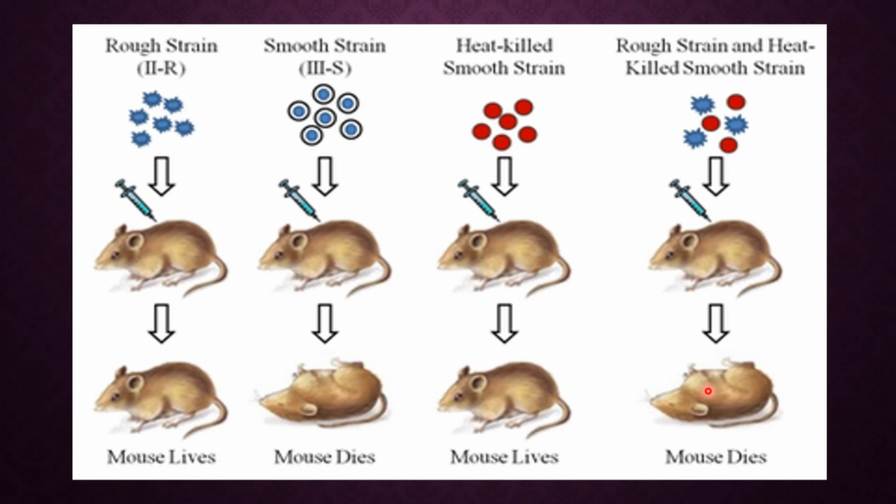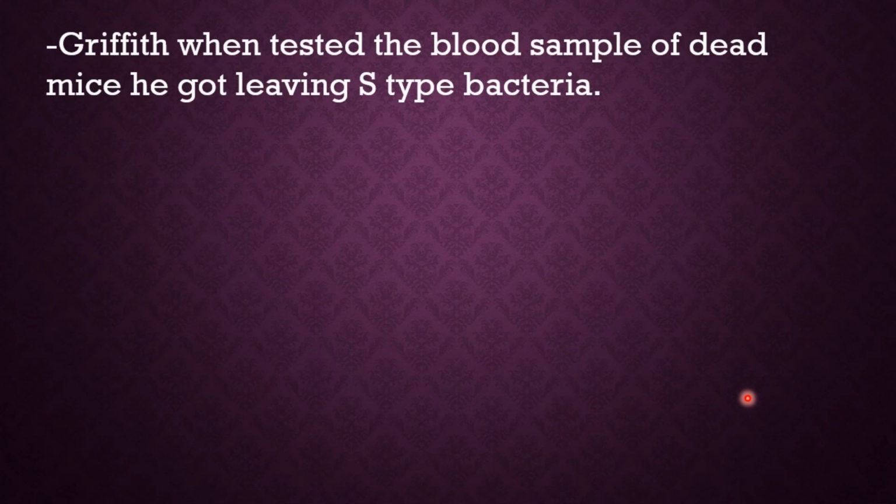He collected the blood sample of this dead mice and found that there was occurrence of smooth type bacteria which he had not inoculated. Actually, he had inoculated the rough type and heat killed S type bacteria. But what blood sample did he get? In the blood sample he got living S type bacteria. So again this was a surprising thing for him.